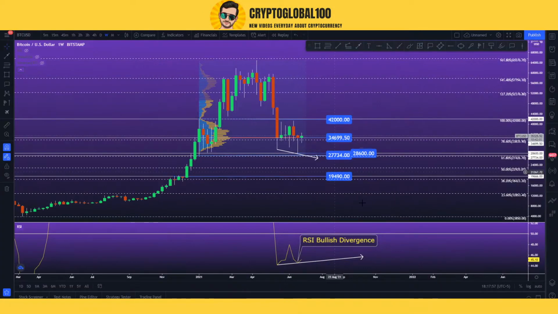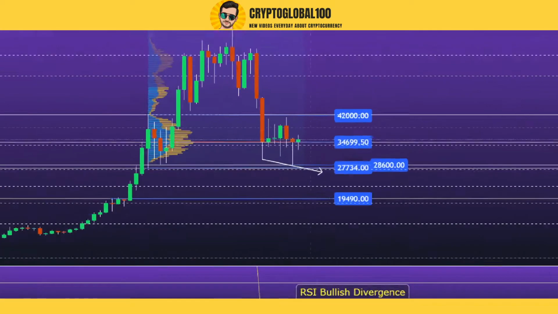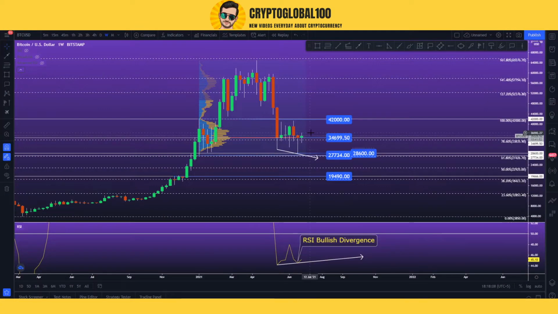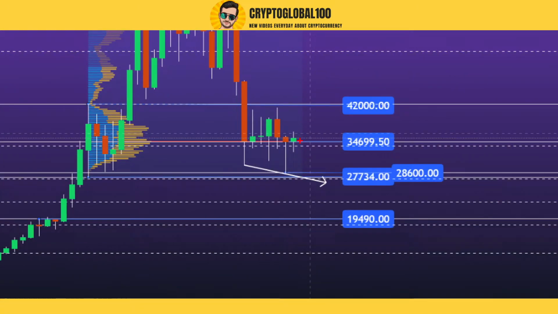Today is Sunday, and this is a weekly candle. We have to wait for the close of this candle. If this candle remains at this area, the next candle might go down and wick below this area. We have to wait for the next week to confirm whether the move is bullish or bearish.